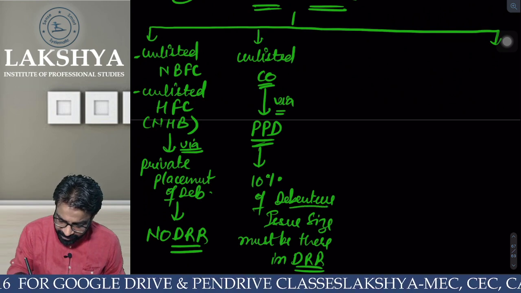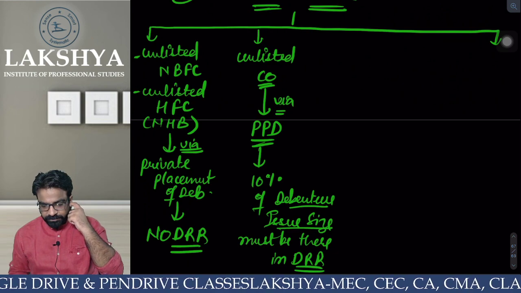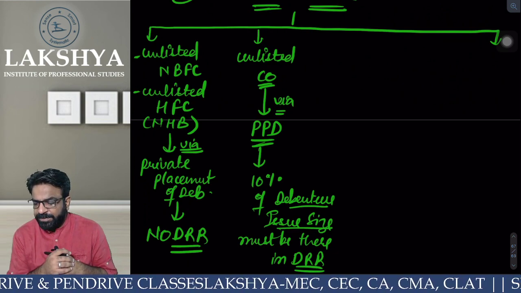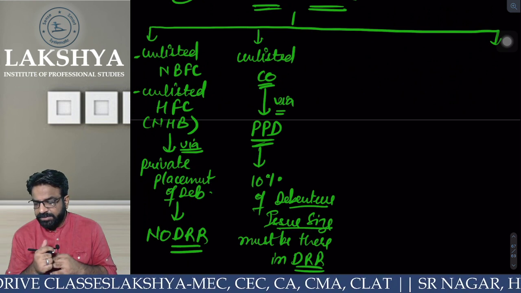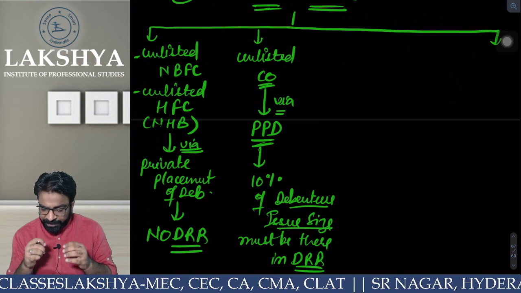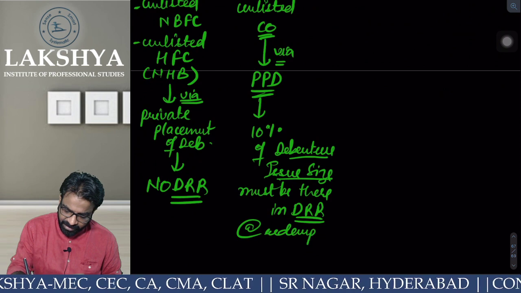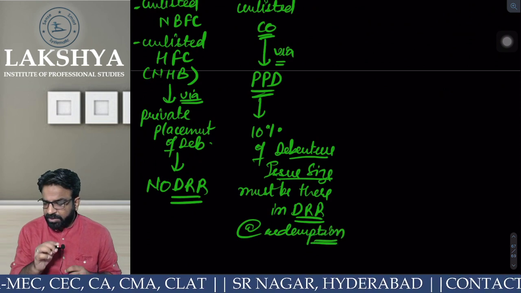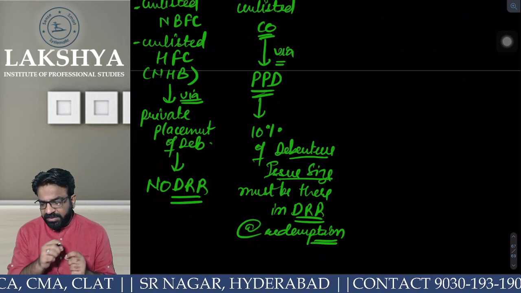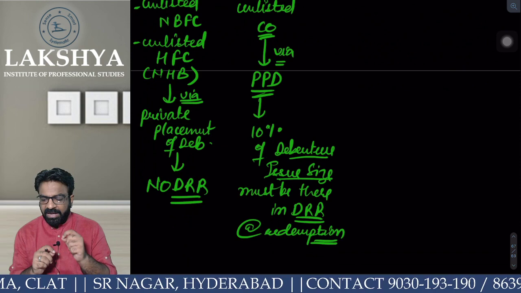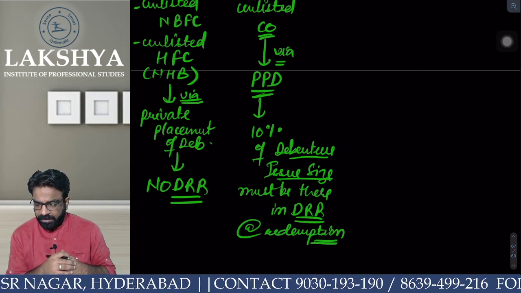Now tell me, how much debentures did I issue? Did I issue 1000 crores? As per our example, 10% of 1000 crores is 100 crores. I have to keep it in my DRR at the time of redemption. At the time of redemption, at least 100 crores must be present in my DRR. 10% of the debenture issue size must be present at the time of redemption in my DRR if I am an unlisted company and raised it via private placement of debentures. Everyone clear?